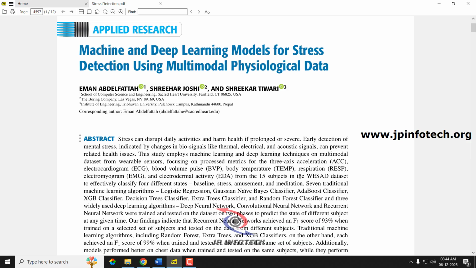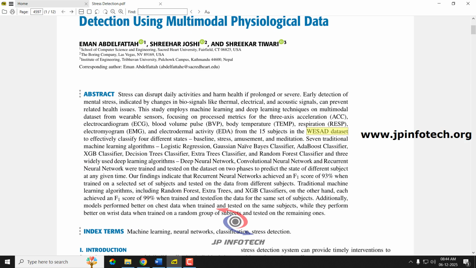They have used the WESAD data set, and various machine learning algorithms like logistic regression, Gaussian Naive Bayes classifier, CatBoost classifier, XGB classifier, decision tree classifier, extra trees classifier, and random forest classifier. They have also used deep learning models like deep neural network, convolutional neural network, and RNN.